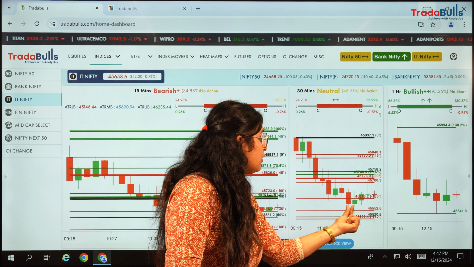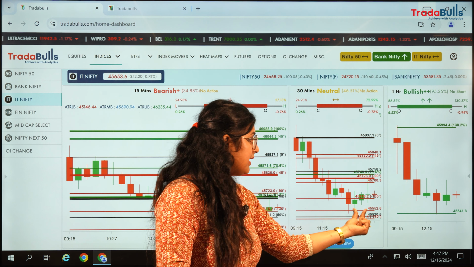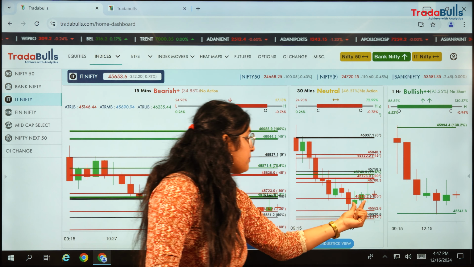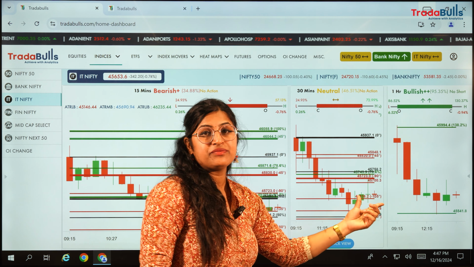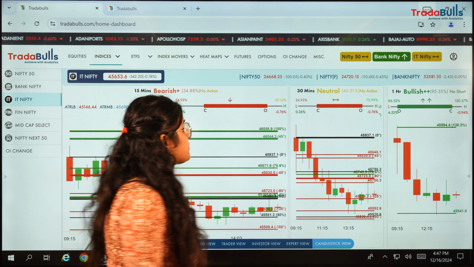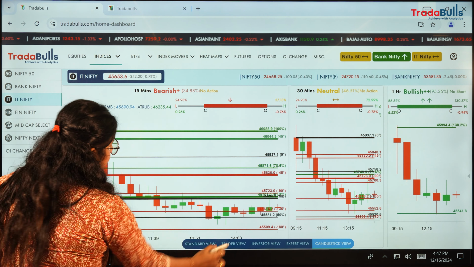So it currently looks like this from here, but it is still very early. We cannot predict from here that it took support and it will go up. We cannot say that, but still we have to wait for confirmation tomorrow. So with that, I'll see the data points.